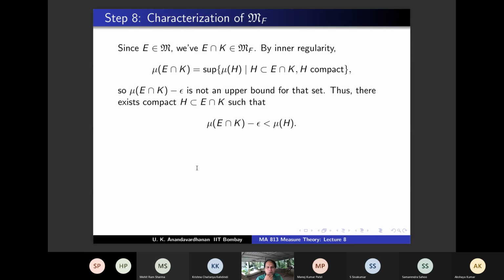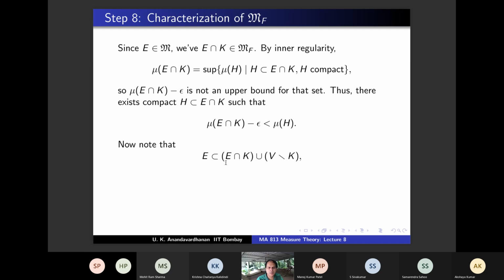Now we can finish the proof. How? We want to show that E is inner regular. So for mu E minus epsilon, you want to get something contained in E such that mu E minus epsilon is less than that. We are going to finish like this.